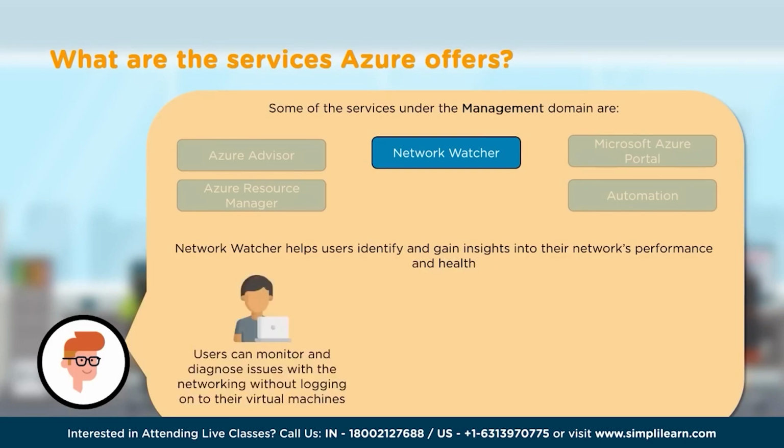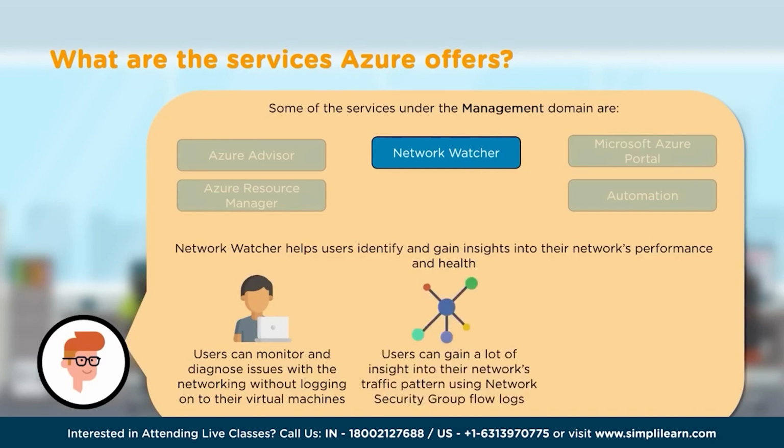So with Network Watcher, you can monitor and diagnose issues in networking without even logging into the virtual machines. With just the real-time logs, we can come to a conclusion about what could be wrong in a certain resource, in a VM or in a database, by just looking at the logs.